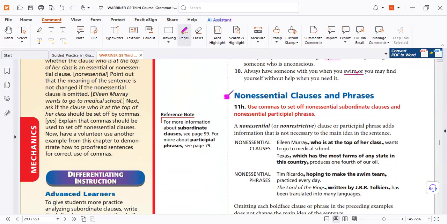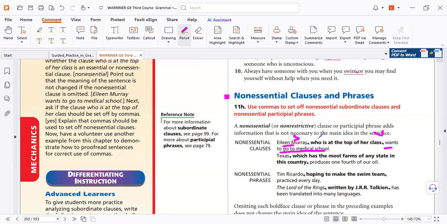Another point in the test: non-essential clauses and phrases. I told you many times, we can use any non-essential information in any placement in the sentence. But when you delete it, it does not affect the meaning. Now, subject, verb. So the sentence is complete without it.